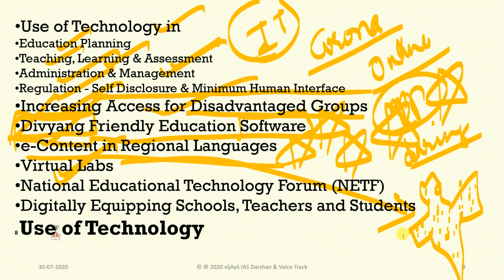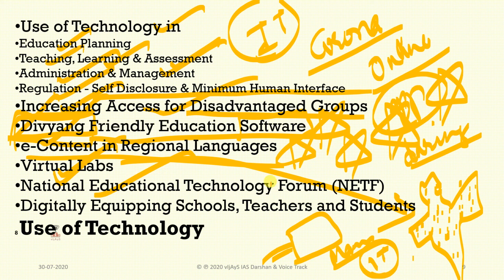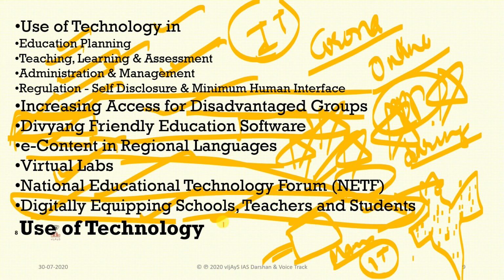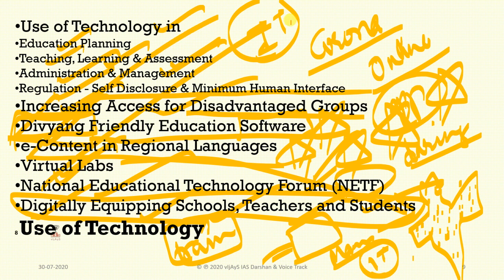That means to bring this in the future, we can see that schools are going to collaborate with many computer systems and IT-related things. A National Educational Technology Forum is going to be made. It will look after all this technology. And digital equipping of schools, teachers, and students, as I said, they are going to be trained digitally, all members. We know nowadays if any game comes in the market, students get addicted to the games. So why not to education? So that will be there.